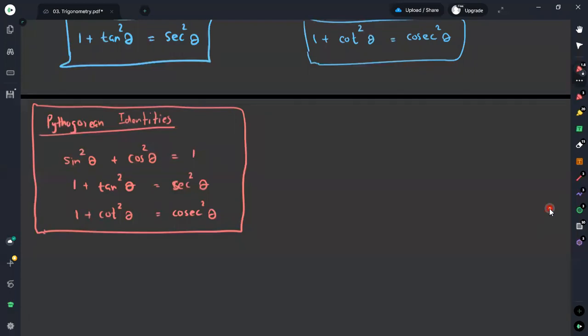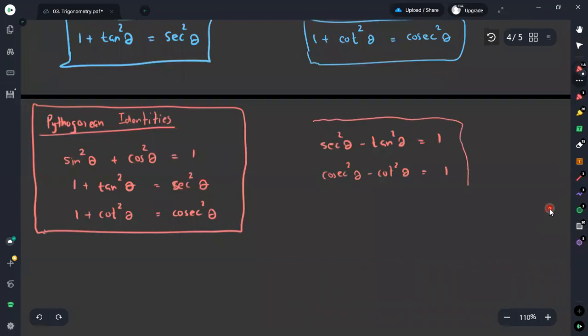But when we are going for the calculation, sometimes we may say sec squared theta minus tan squared theta equals 1, or else cosec squared theta minus cot squared theta is equal to 1. Sometimes we use these as well.